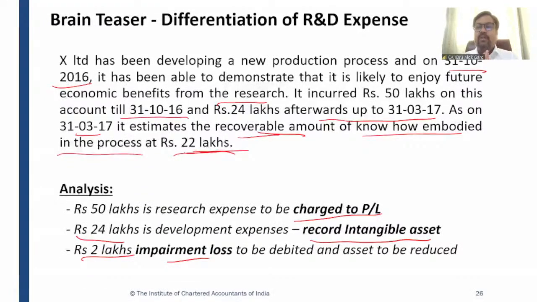So guys, for every non-current asset at the reporting date, you have to see the impairment loss, right? You have to check if the recoverable value is lower than the carrying value, you have to charge an impairment loss. Okay.